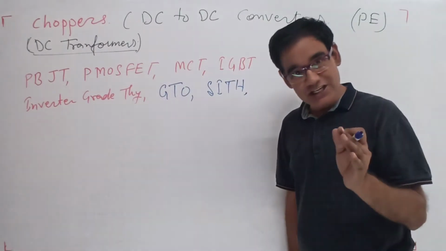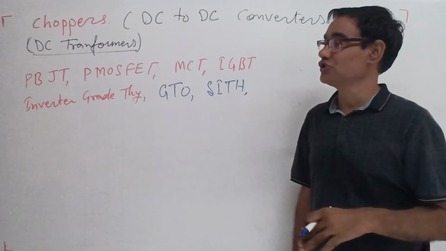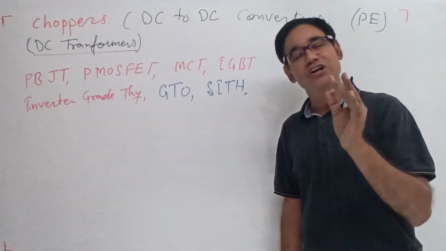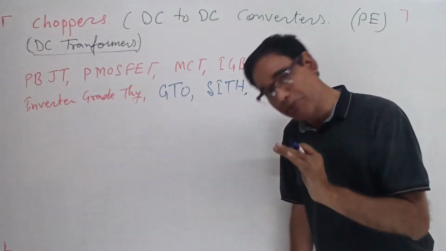They are generally used instead of the common, normal SCR,